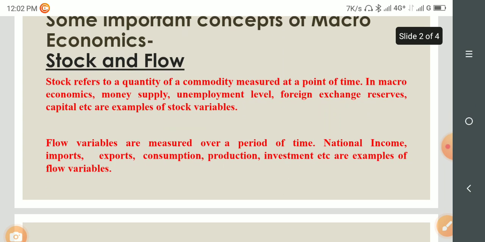Flow variables are measured over a period of time. National income, imports, exports, consumption, production, investment, etc. are examples of flow variables. Stock and flow variables are generally used in the calculation of national income. There are many such variables which are used while calculating national income. So we have to understand them.